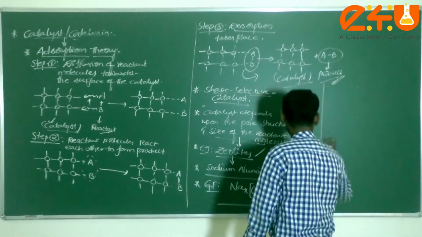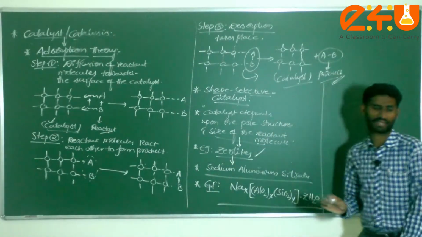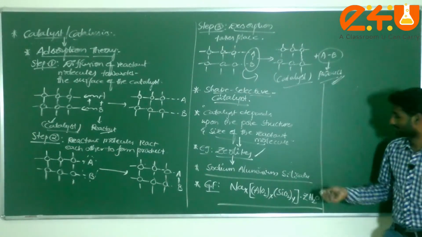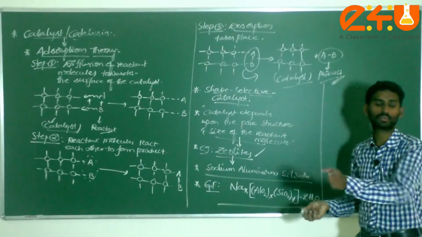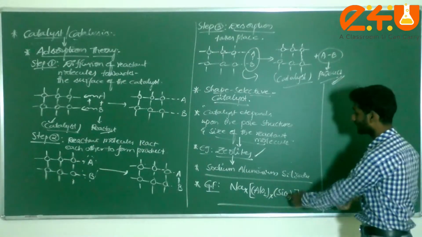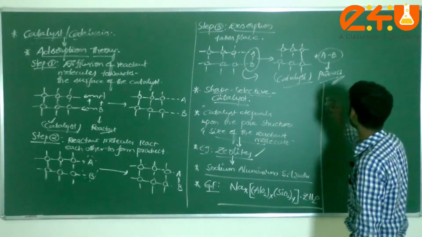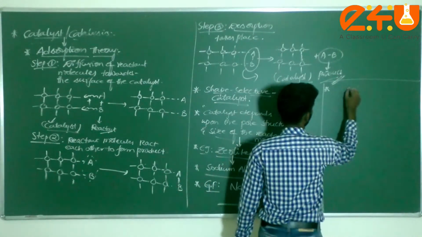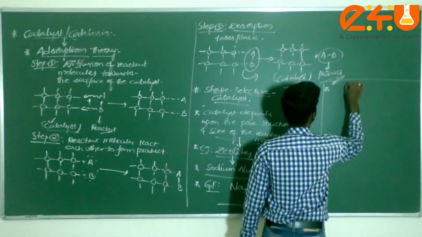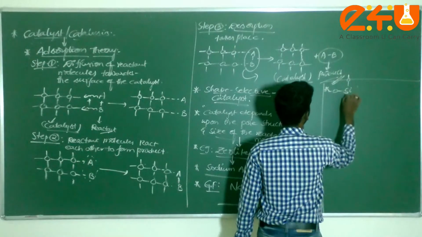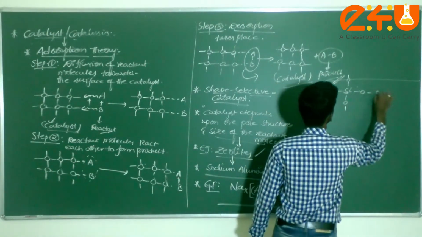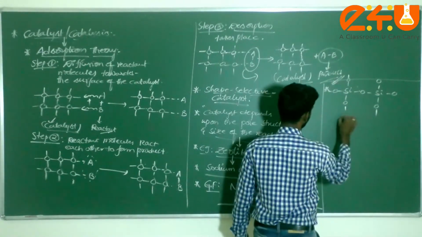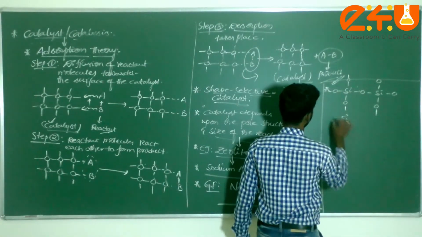Understand? Next, where do we use zeolites, sir? In the petroleum industry, for the conversion of alcohol into gasoline. Now for example, if you check the structure of zeolites, dear students, Si, O, SiO here. Next, if you take one more silicon.